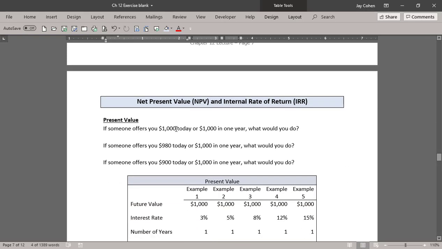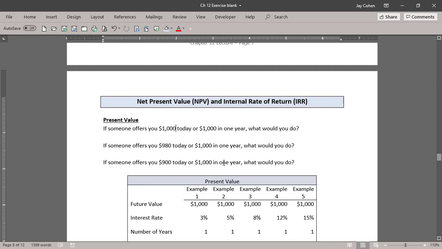If someone offers you $1,000 today or $1,000 in 1 year, what would you do? Of course you would take the $1,000 today, because you wouldn't want to wait a year. But what if someone says you could take $980 today or $1,000 in a year? Well, now you have to make a decision. Is it worth waiting a year to get the extra $20? That's a decision.